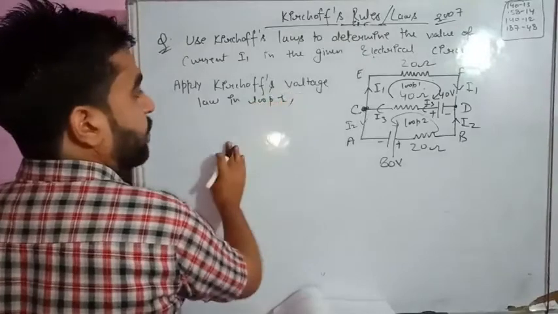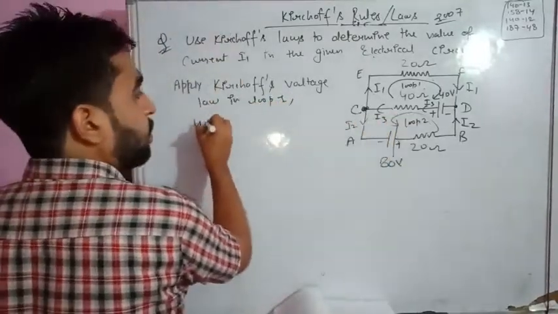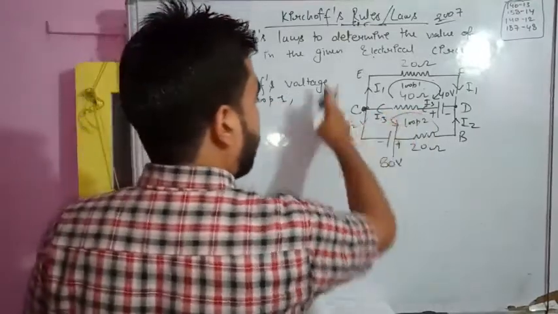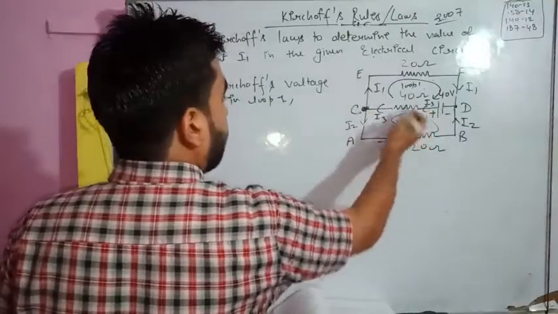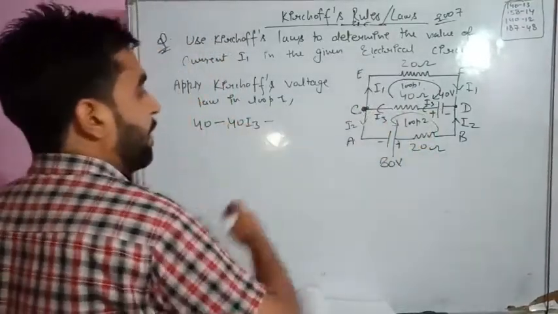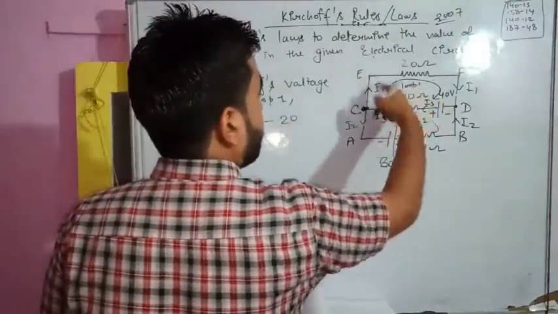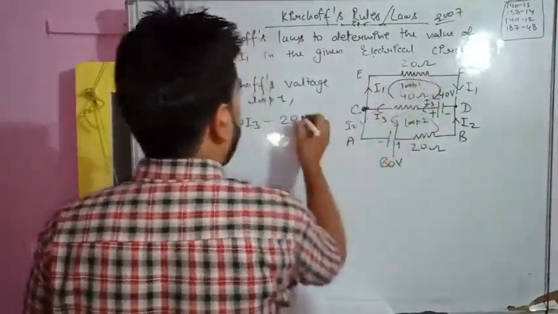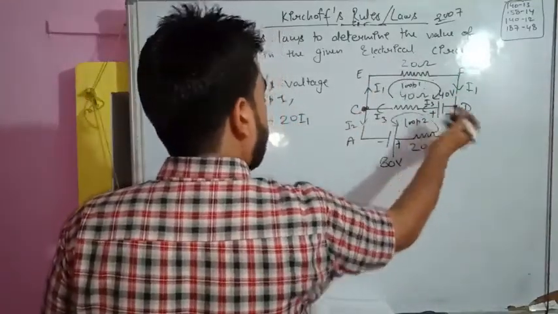So what will be the equation formed? Start from the potential, that is 40. So 40, going along the loop, 40 minus the resistance value, which is 40. So 40 minus 40 I3, then again minus 20. The current here is I1, so minus 20 I1, then coming back to the same point.